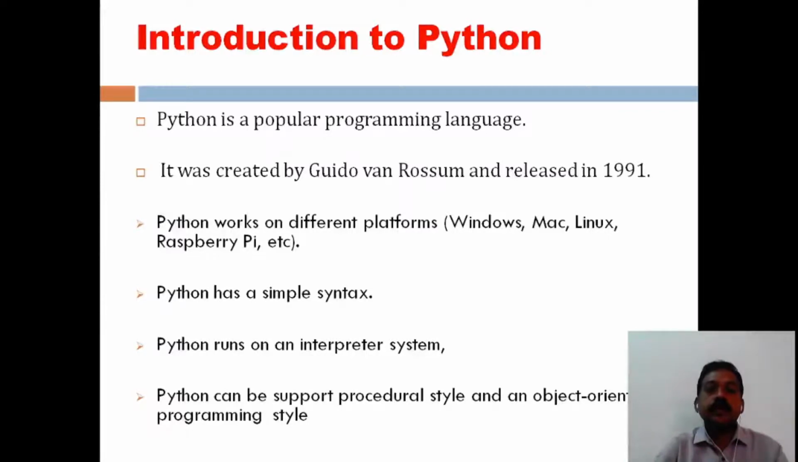Introduction to Python. Python is a popular programming language. It was created by Guido van Rossum and released in 1991. Python works on different platforms like Windows, Linux, and Raspberry Pi. Python has a simple syntax. It runs on an interpreter system. Python supports a procedural style and an object-oriented programming style.